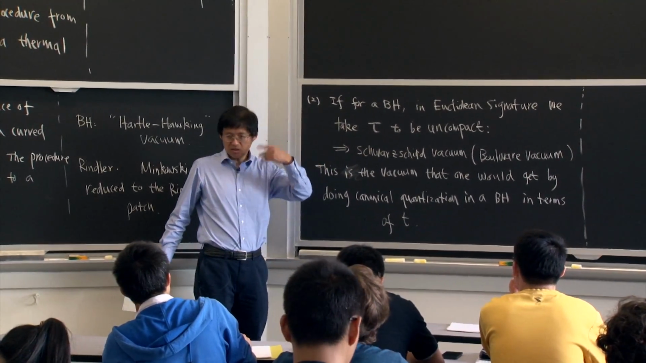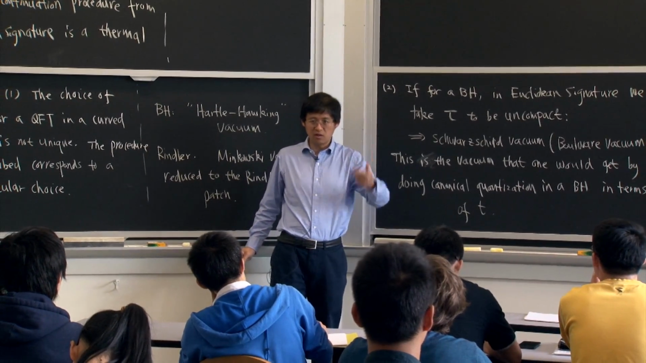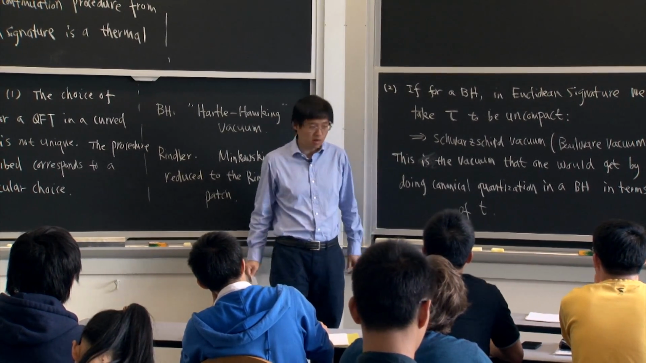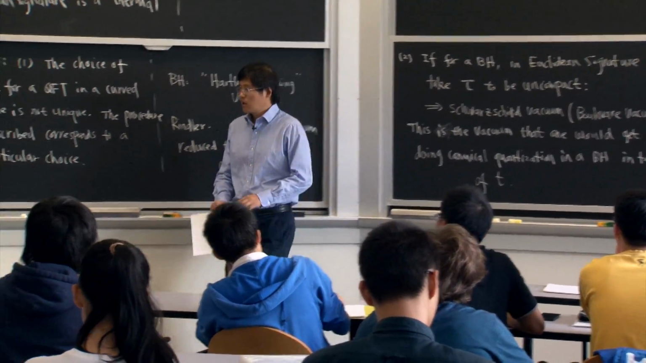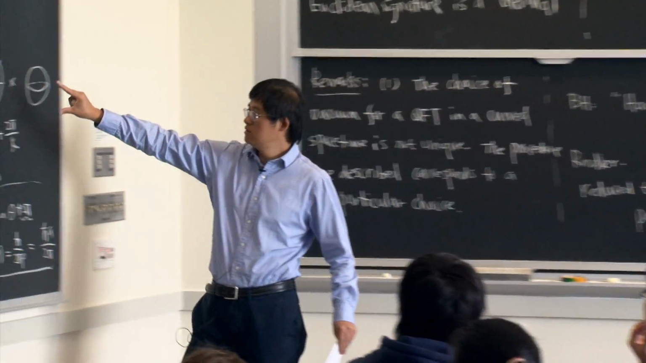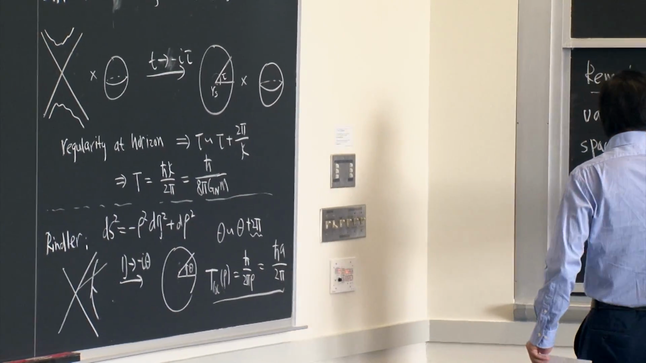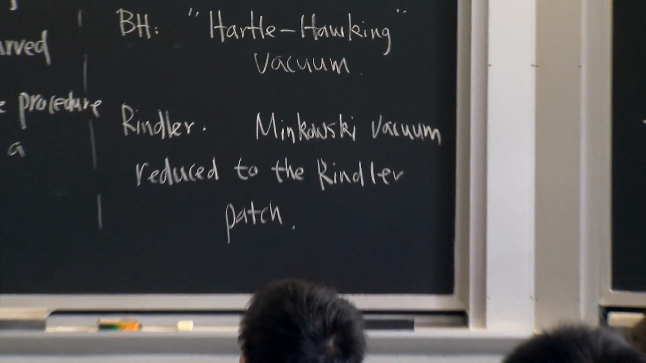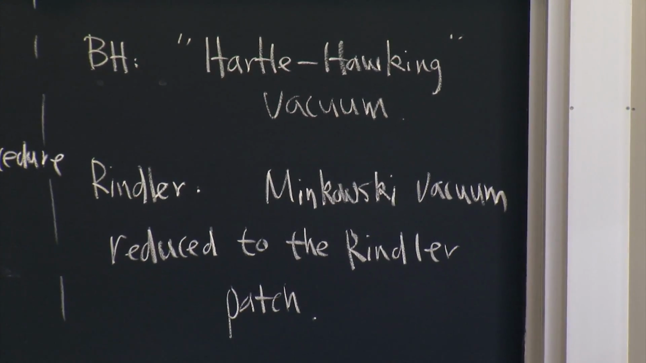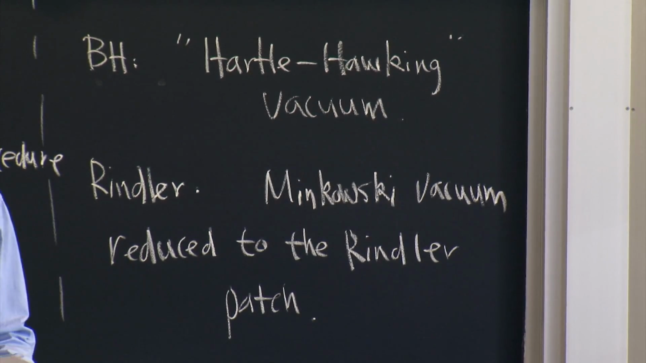It's just like when you do zero temperature field theory in the standard Minkowski space-time. But when you compactify tau, then you get a different vacuum. It's what we now call the Hartle-Hawking vacuum, and it's what you get at finite temperature. Is this clear?